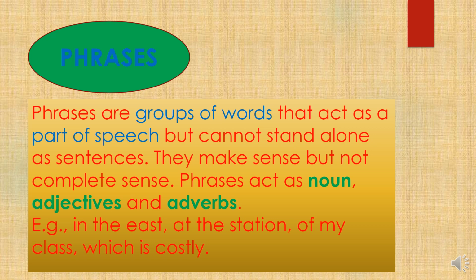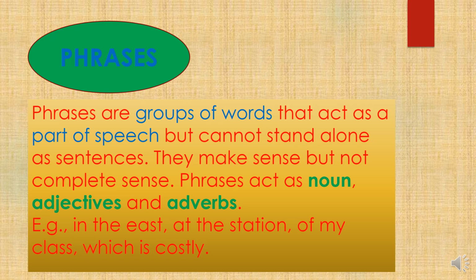So it is a group of words that is making some sense and is using the part of speech but is not a complete sentence. At the station, so it is the noun phrase. It is telling us about a place but it is not telling us completely about that place. It is making some sense but not complete sense.